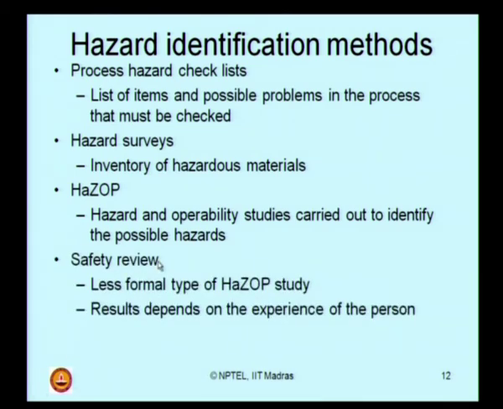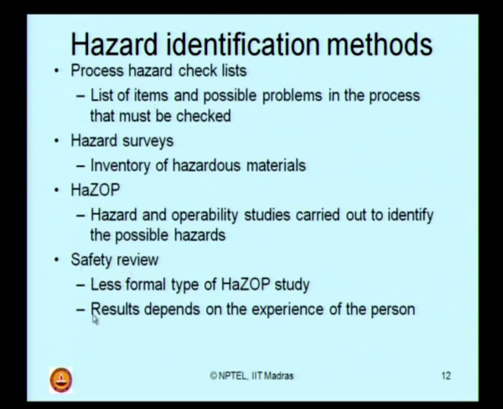The last method by which you can identify hazard is what we call a safety review. It is a less formal type of HAZOP study. It is also an effective method of doing hazard identification. The results depend on the experience of the person who is conducting this safety review. So, it is nothing but a question of conducting a review on existing safety procedures.